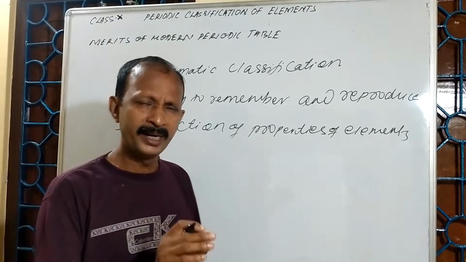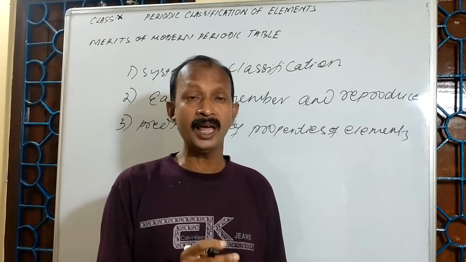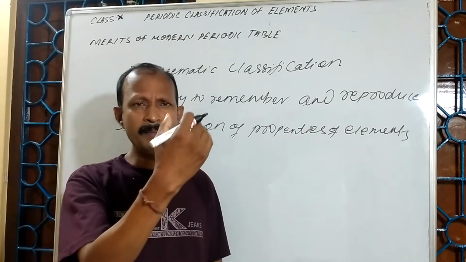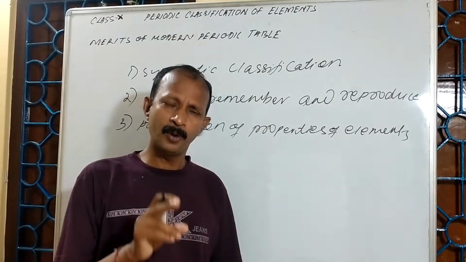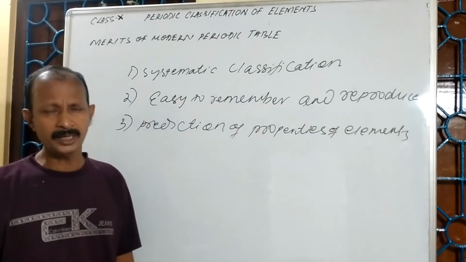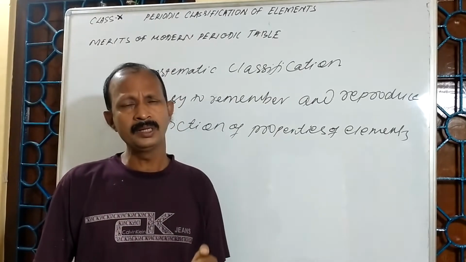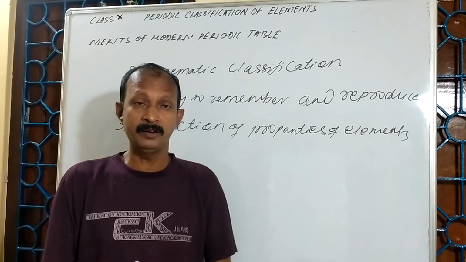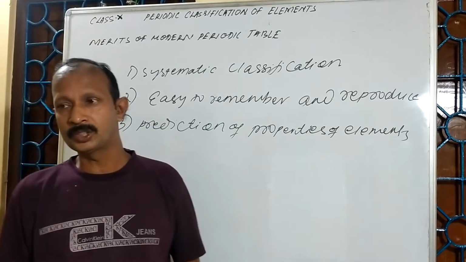The elements having similar electronic configuration come in the same vertical column. Since the properties of elements correspond to electronic configuration, those elements present in the same vertical column show similar properties, and those present in different vertical columns or groups show different properties.